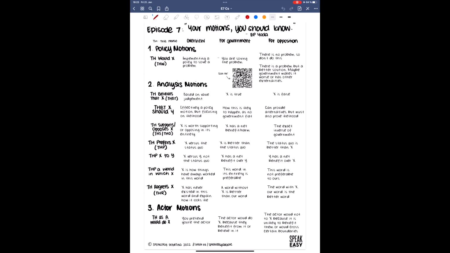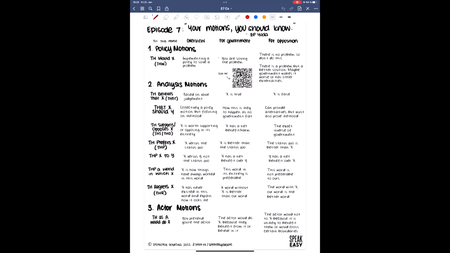Today, we are going to go over the different motion types that exist in BP debating. These are categorized as follows. You have policy motions, analysis motions, and actor motions. It is critical for you to have a good grasp of the different motion types, as the way a motion is phrased defines what you need to prove in order to win the debate.